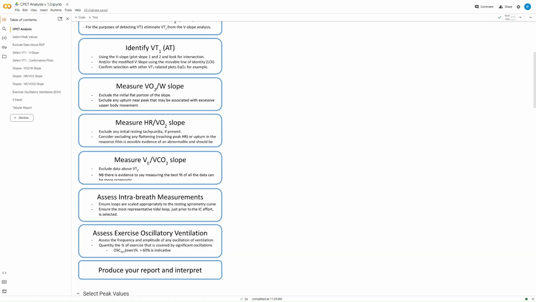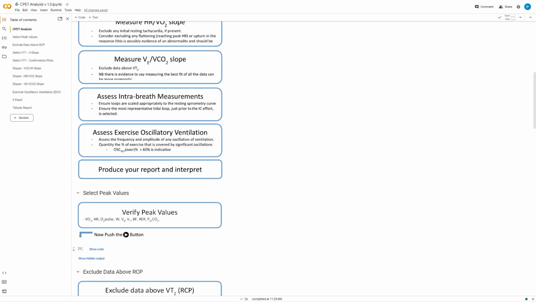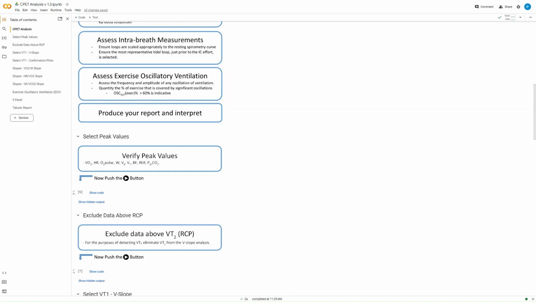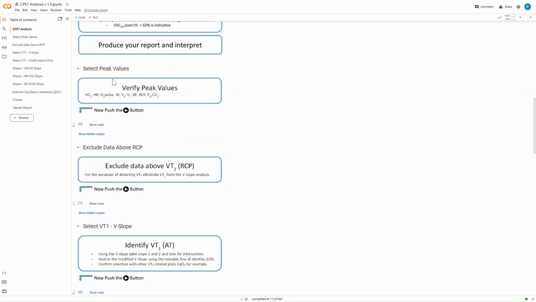So we will skip those bits in this demonstration. And then finally, you're going to produce a report. That's a graphical output, the standard 9 panel, and a tabular bit of data to look at as well. So this is on the next section.